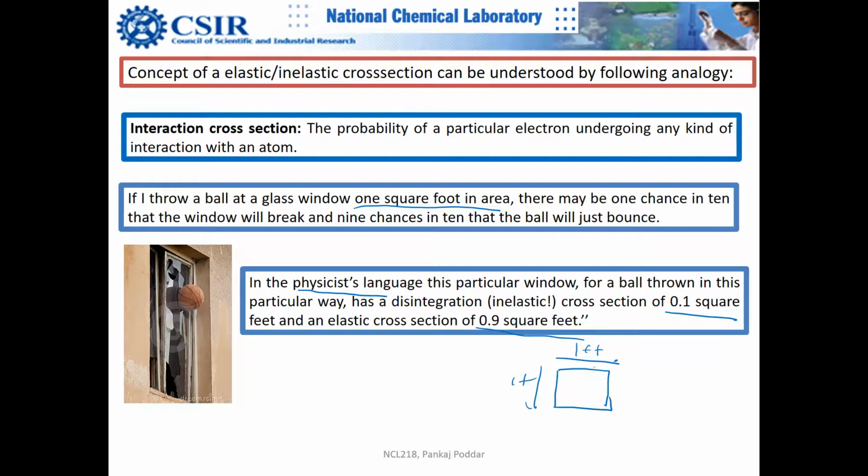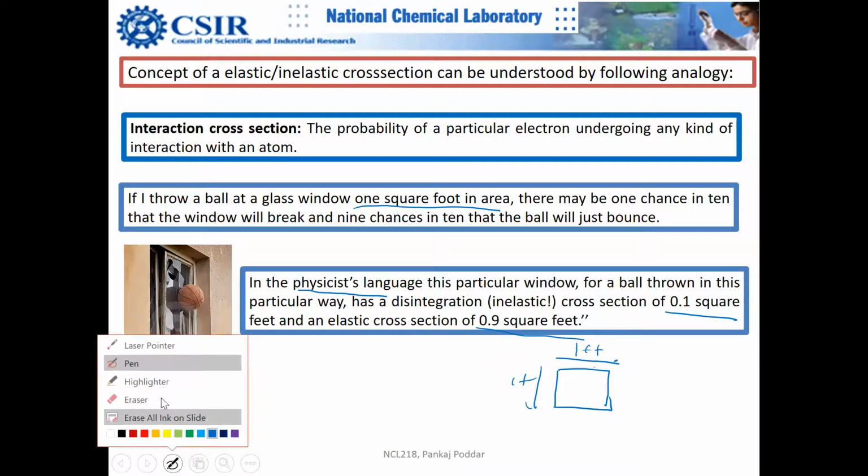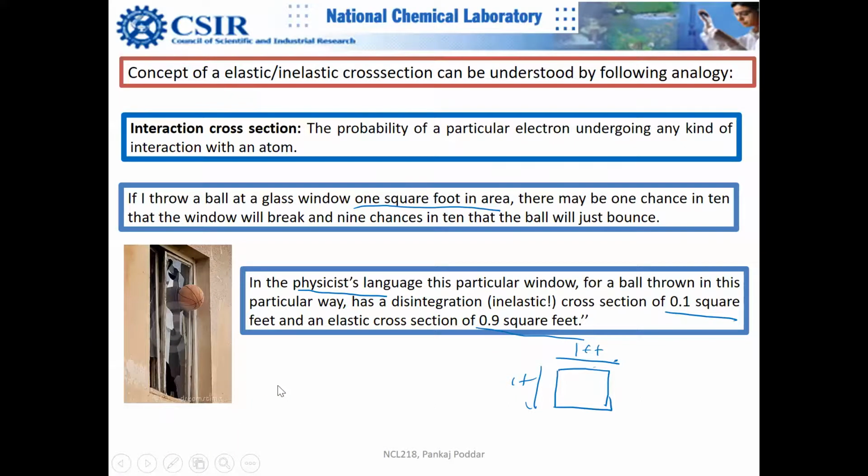Scattering cross section represents the probability of that event to happening. Why convert this probability into an area?